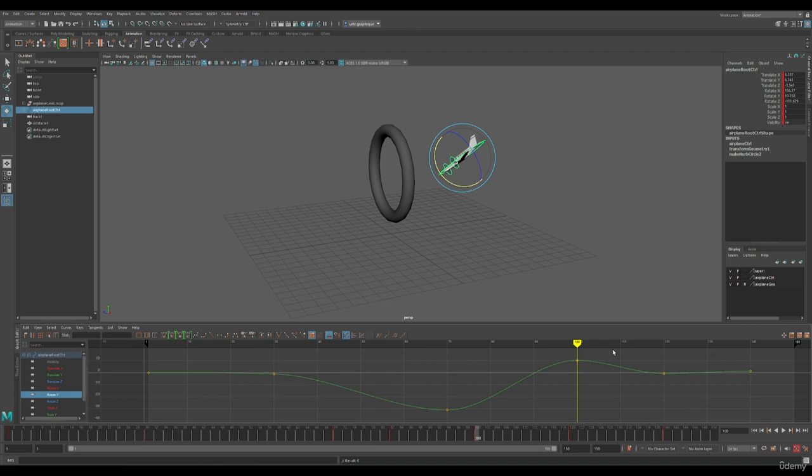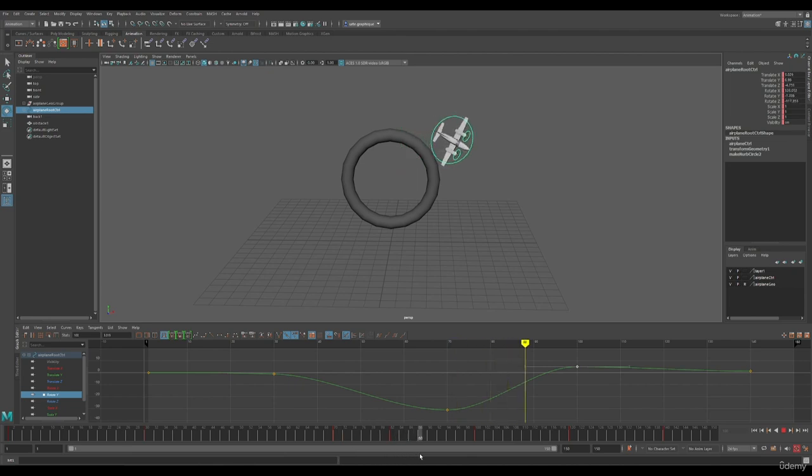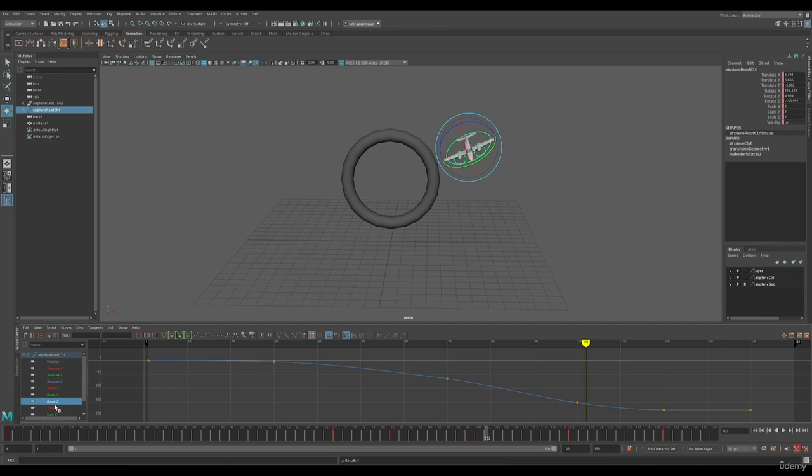Here, I already see that this is not good because the curve is changing direction too many times and very quickly. So let's delete this key and bring this one down. Now our curve looks much cleaner and smoother. Much better. Rotation Z channel is looking fine.